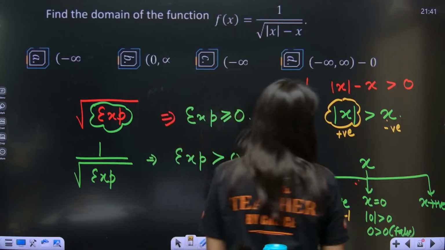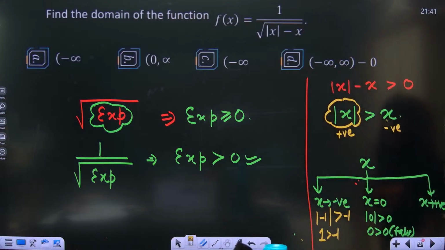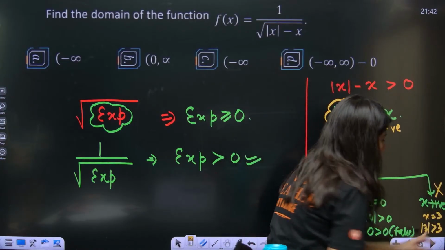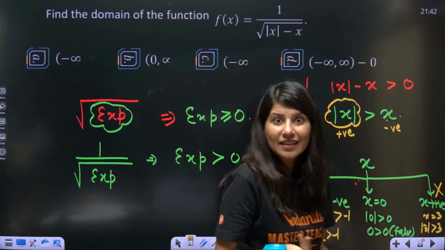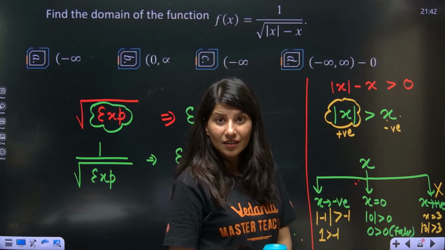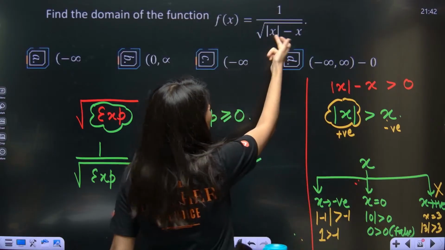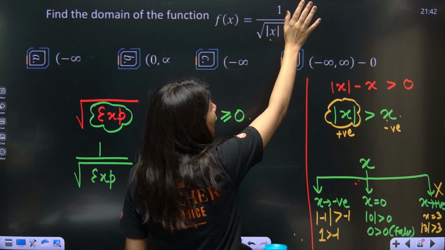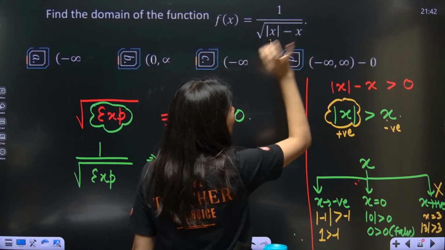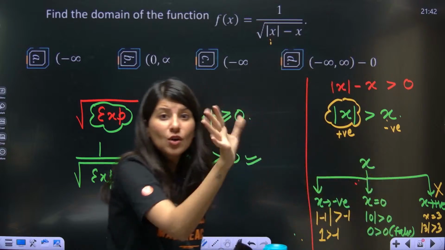Okay, so negative. Now if x is positive, then tell me. If x is positive, put x equals 3: mod 3 greater than 3. This is 3 greater than 3, which is not possible. False. 3 greater than 3 is a false statement. That means positive values are not satisfying. If you put x equals 3, not happening. x equals 2, not happening. Positive values will not be there, only negative values. 0 also is not satisfied.